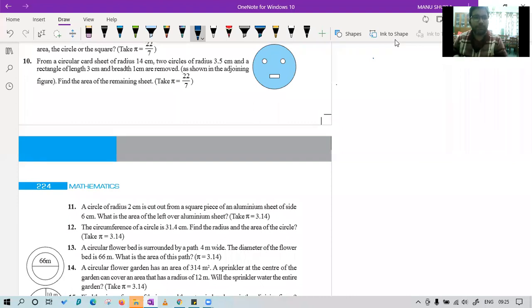Okay, let's see. Question number 10. From a circular card sheet of radius 14 centimeter. So we have a circular card sheet like this. You can see the figure is given to you, but I am making it for you, of center O and radius R. Here we have 3 circles, so better we take capital R. Class, I told you yesterday also, if you have more than one circle in the question, you have to take.